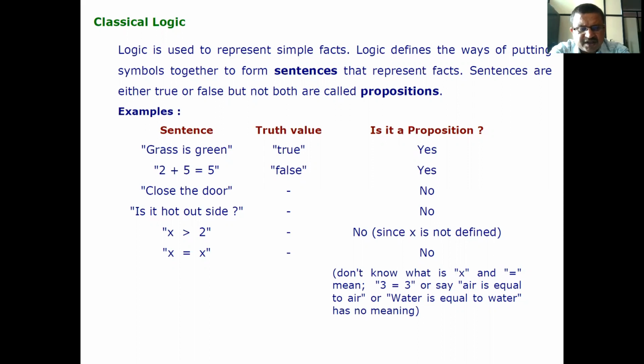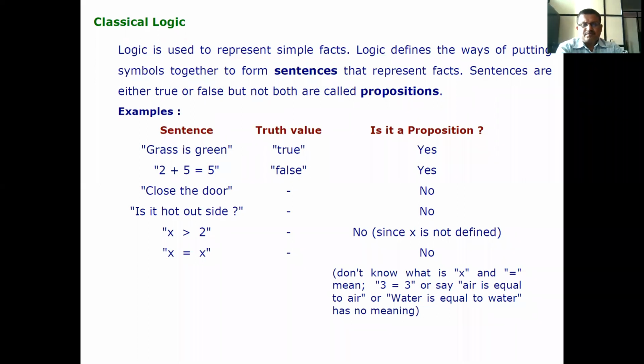For example, the sentence grass is green has truth value true. Is it a proposition? Yes. Then 2 plus 5 is equal to 5. Truth value, it is false. Is it a proposition? Yes.